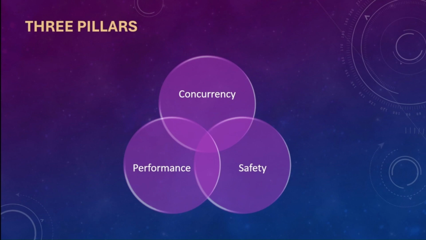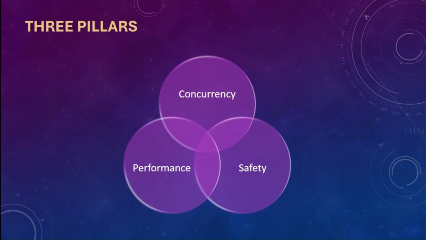Rust actually stands on three key pillars. These are performance, safety, and concurrency. For performance, Rust gives you the same performance as C++ level. It is very fast and offers zero cost abstraction. It's used in performance critical systems like browsers, game engines, and operating systems.